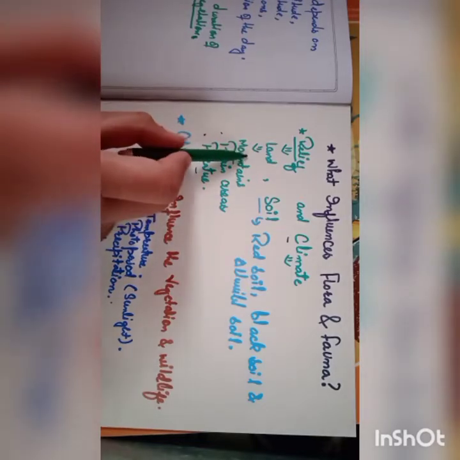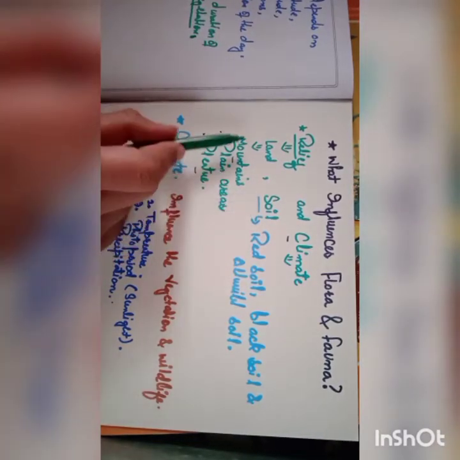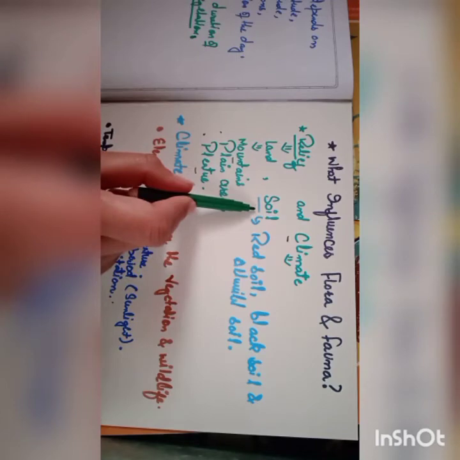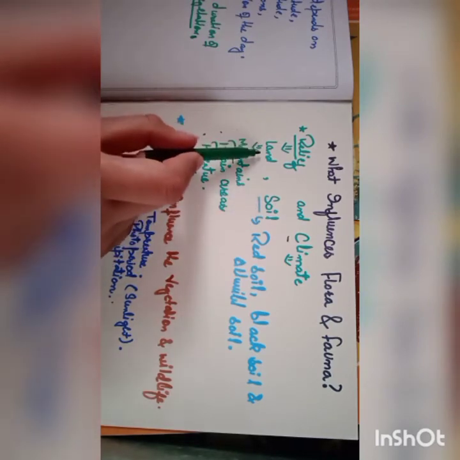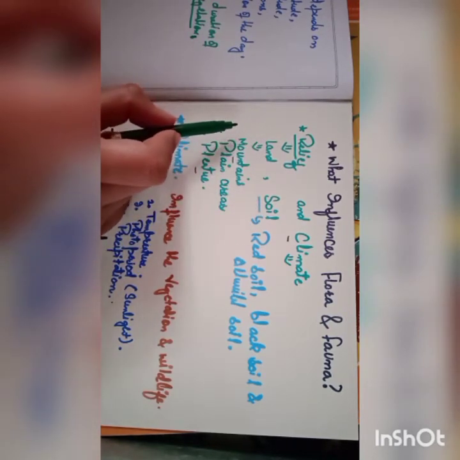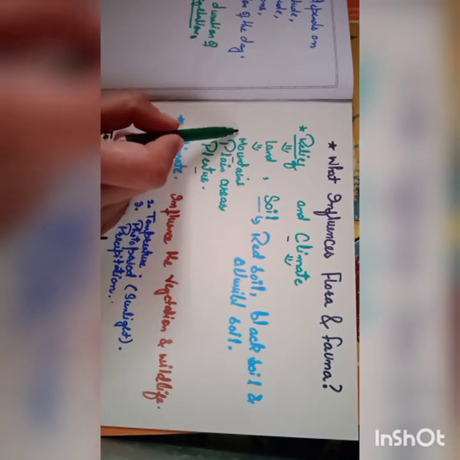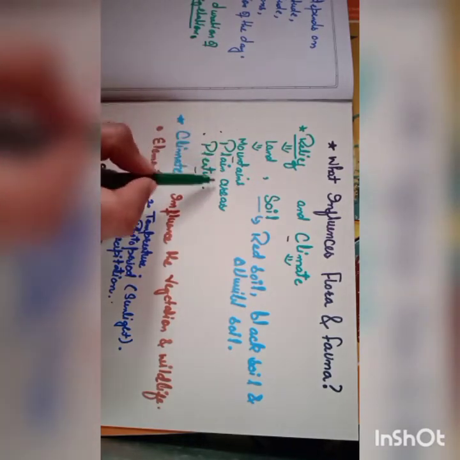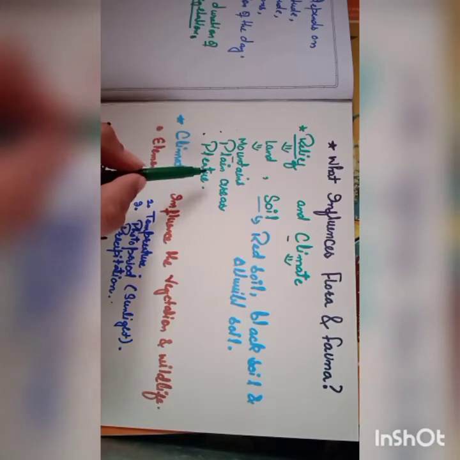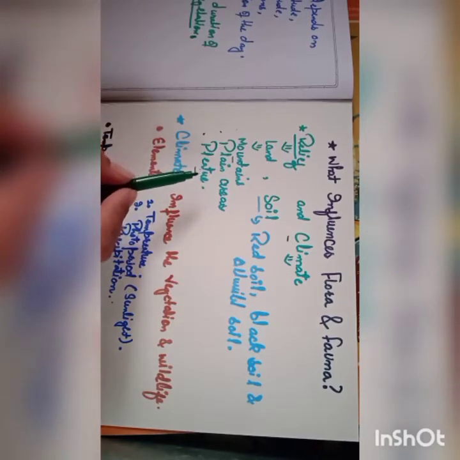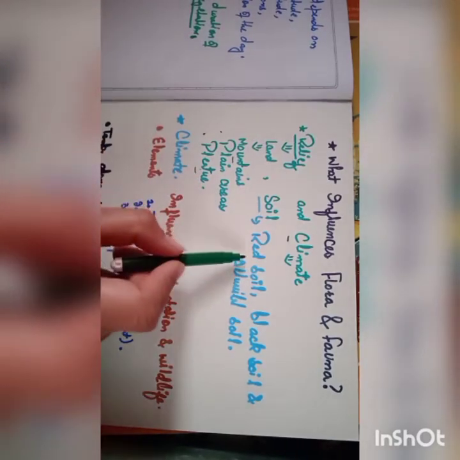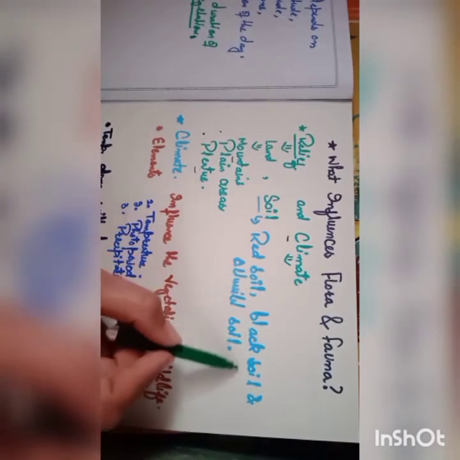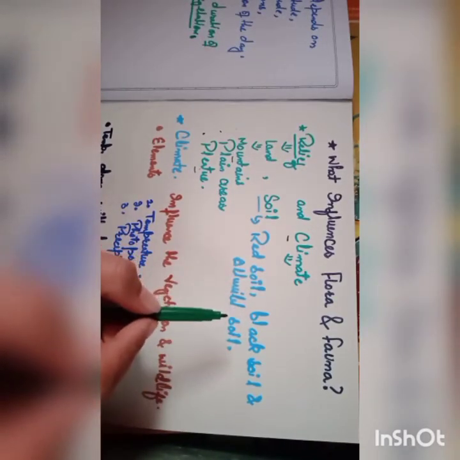Relief is divided into two parts: the land and the soil. In land there are different types of lands, such as mountains, plain areas, plateaus, and the different sub classifications of soil are red soil, black soil, alluvial soil, sandy soil, etc.